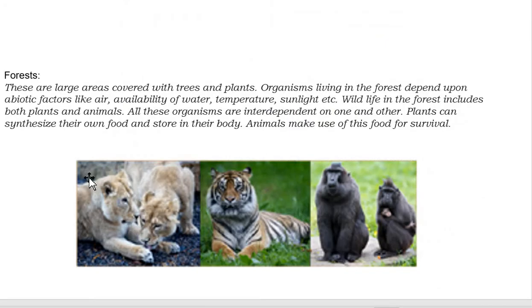Okay. Now let's see the forest. In the forest, we find different types of living organisms like tigers and monkeys. Plants can synthesize their own food and store it in their bodies, and animals make use of this food for survival. Plants utilize water, temperature and sunlight to prepare their own food. These are eaten by herbivorous animals, and herbivorous animals are eaten by carnivorous animals.